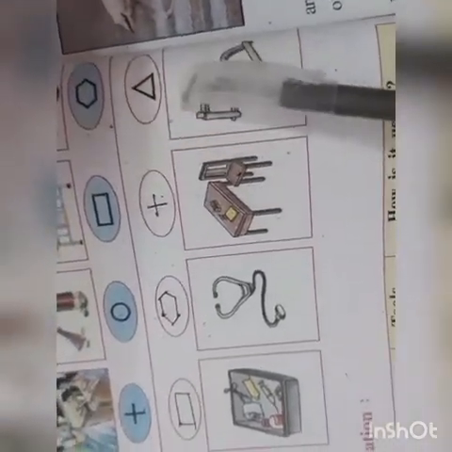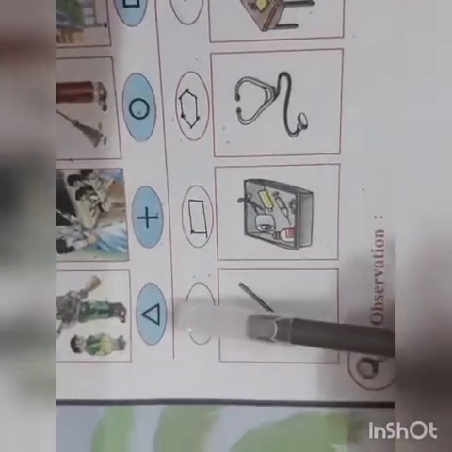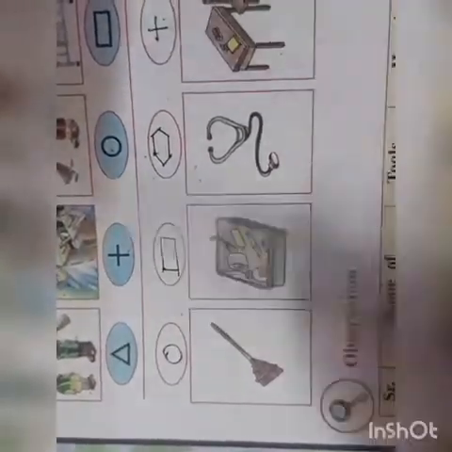Now you have to match the symbols, you have to draw the symbols, which tool is used by which professional. As one is done for us, here a soldier is there. Handcuffs are given here, so the handcuffs are matched with the soldier. Already the triangle has been drawn.